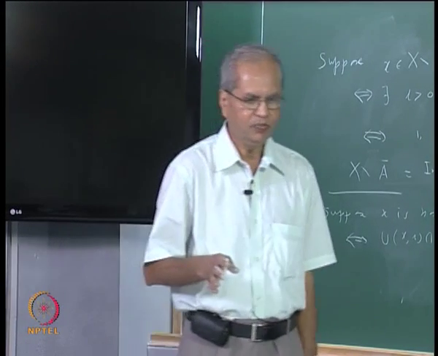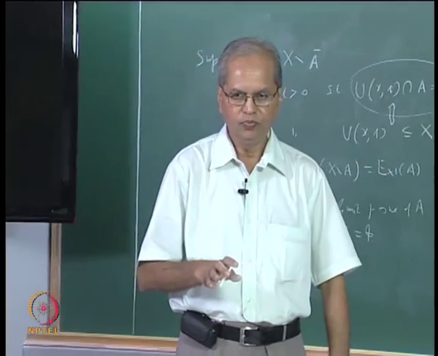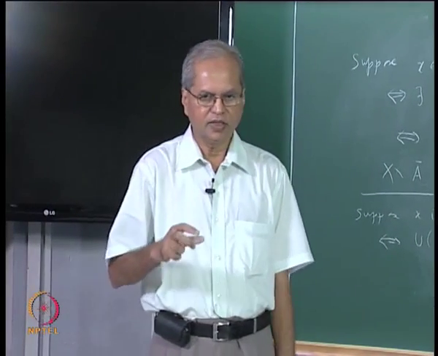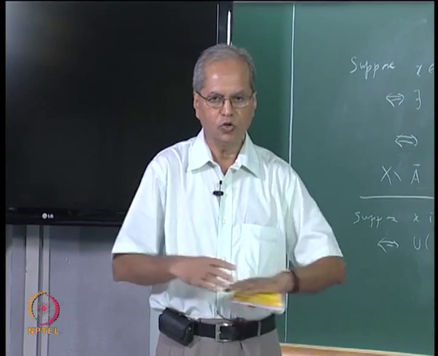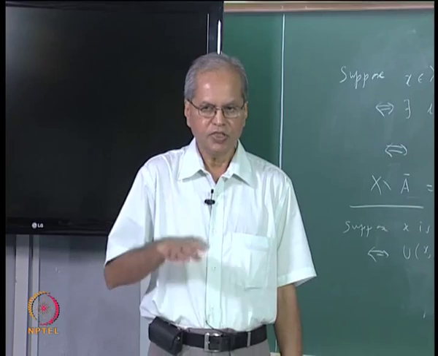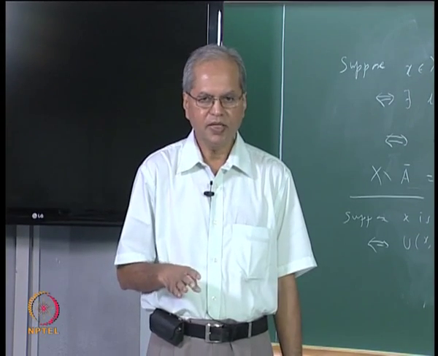That means what should happen? There should exist some open ball containing X such that that open ball contains no other points of A, only that point itself. If such a thing happens, such a point is called an isolated point.